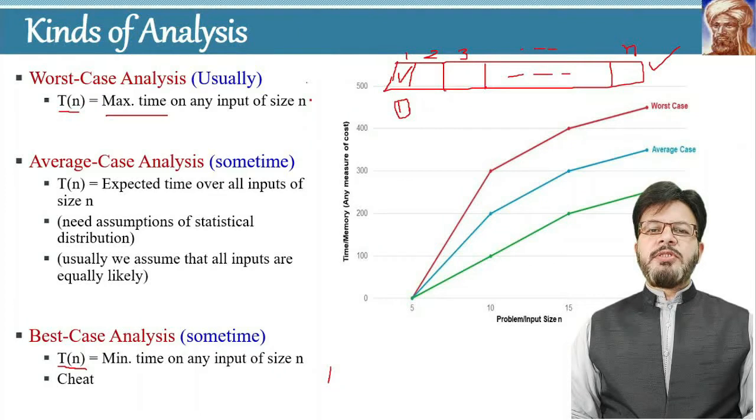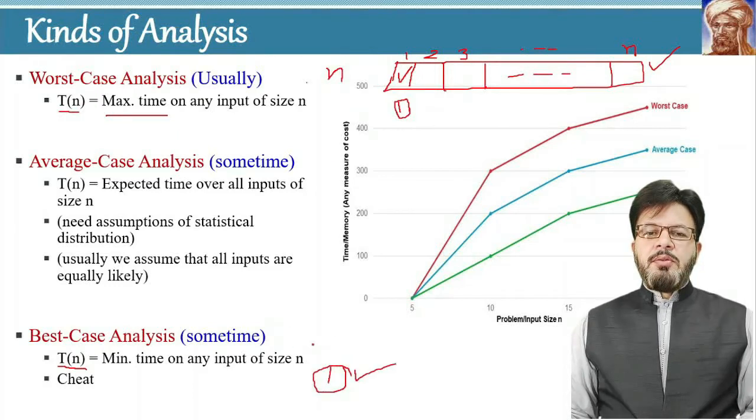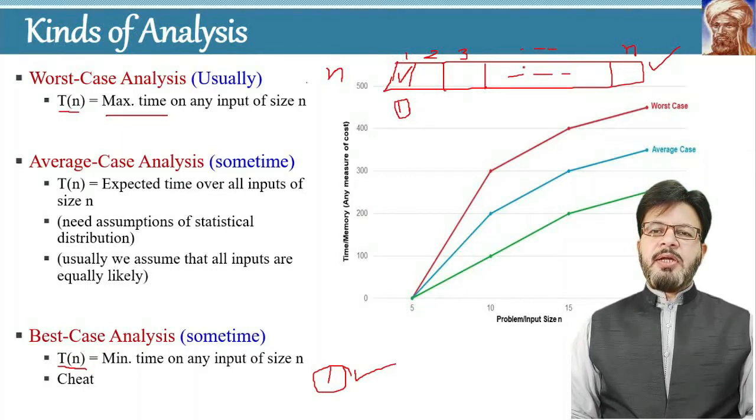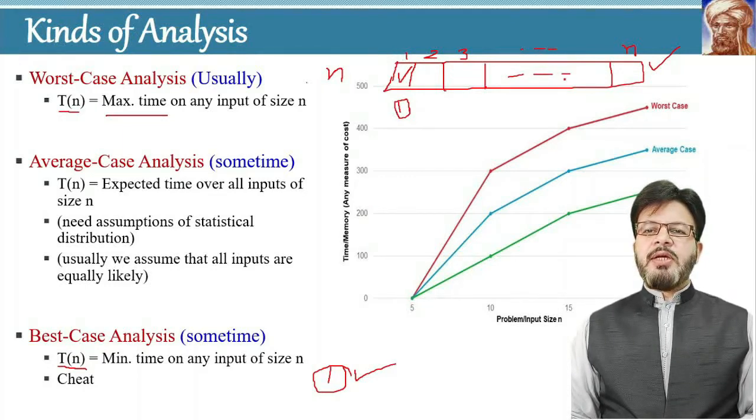So over here you will say that the time complexity is n, and over here you will say the time complexity is just 1. So this is the minimum case and this is the maximum case. This case is called the worst case. The worst case will occur if your required element is at the end of the array, or in the other case it does not exist in the array. And the best case will occur when your element is at the first location of the array.